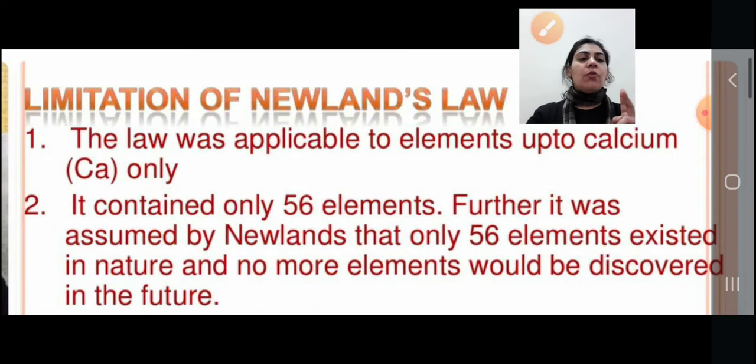The second limitation was that only 56 elements were known at that time, and he said no more elements could be discovered in future, but this is not true. Many more elements were discovered in the future.